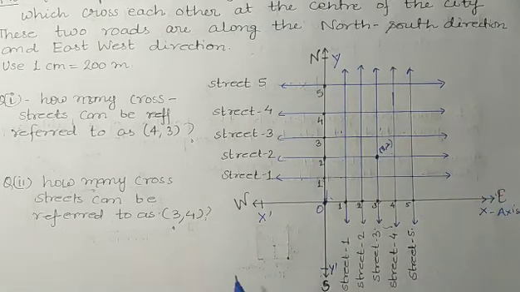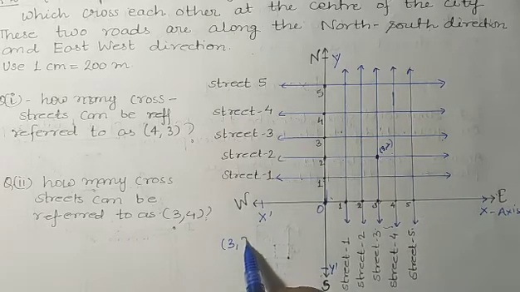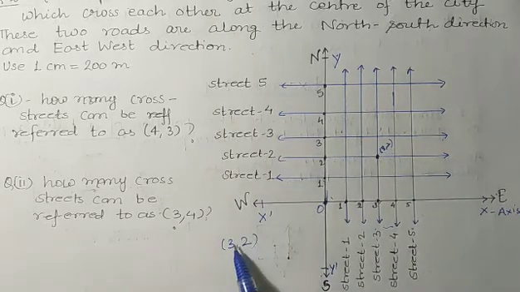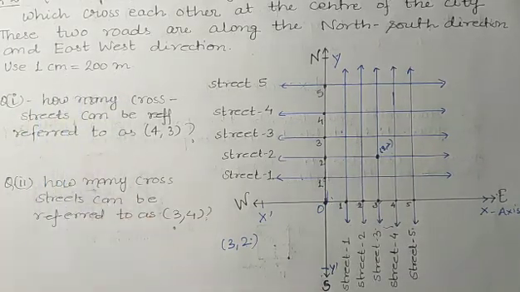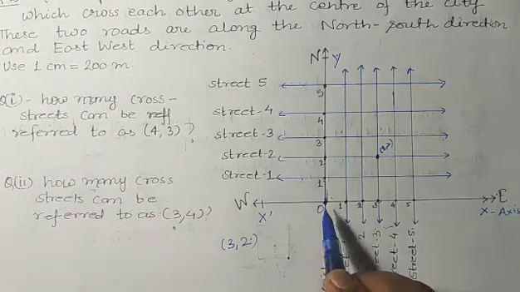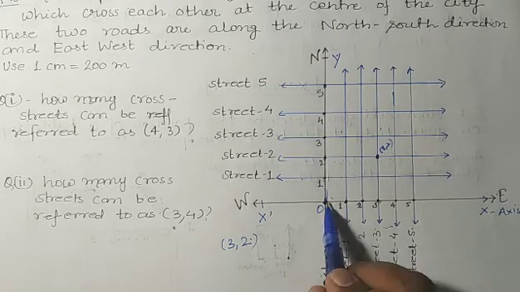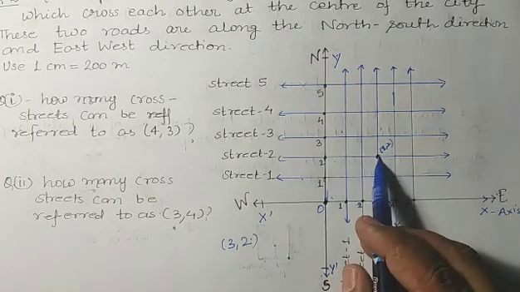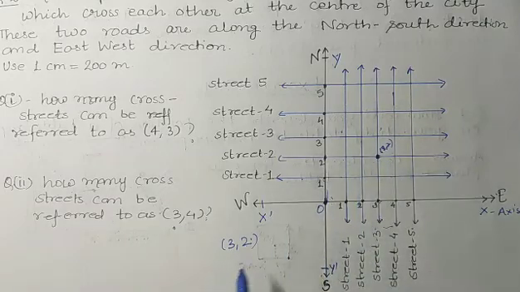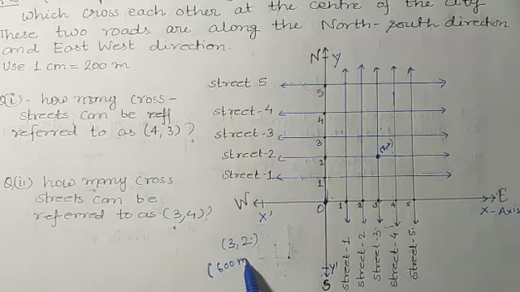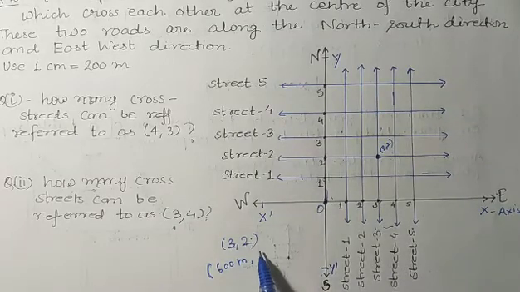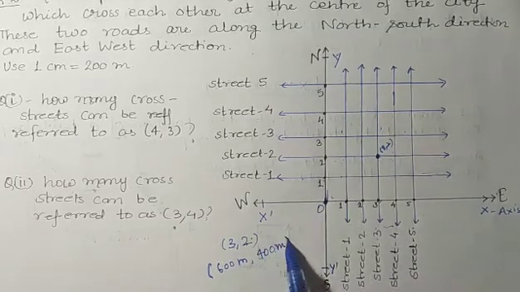But this 3 comma 2 is in centimeters, and here it is written to assume 1 centimeter as 200 meters. So the location of this cross street will be 3 into 200, that is 600 meters, comma 2 into 200, that is 400 meters.